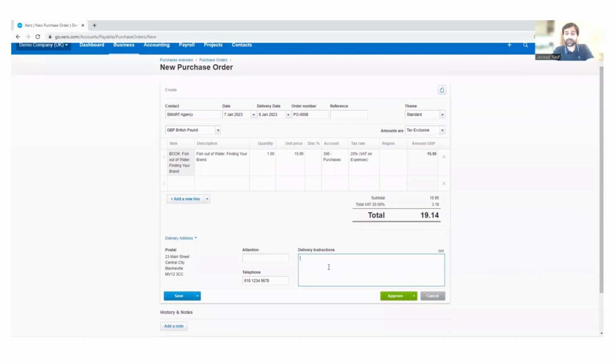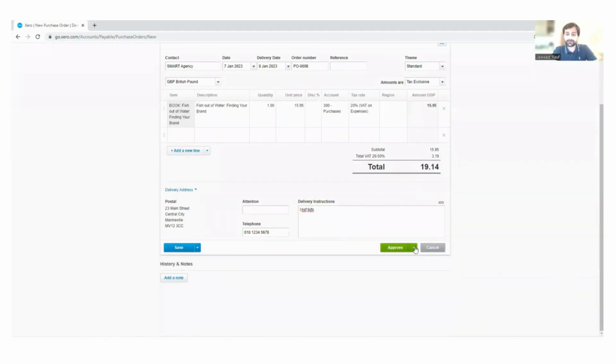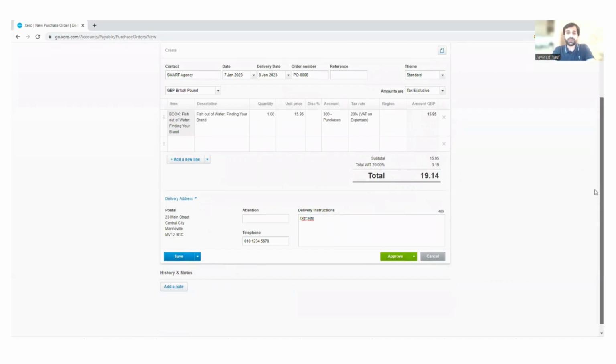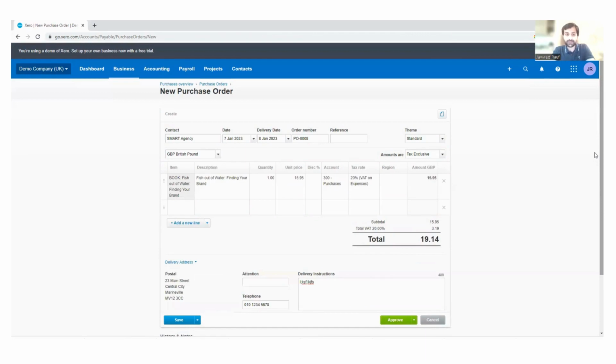Delivery instructions could be added here if you want to. If you want to add attention details over here, you can do so. Delivery address is here. You can add one as well, and you can simply approve, or you can save it, or save and submit for approval. Like, you can do all actions available here, right? Going back to purchase overview,